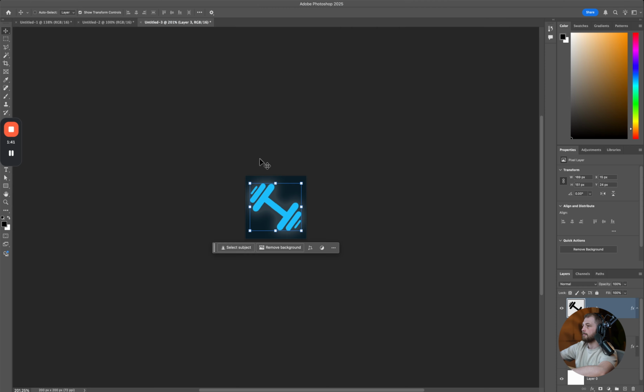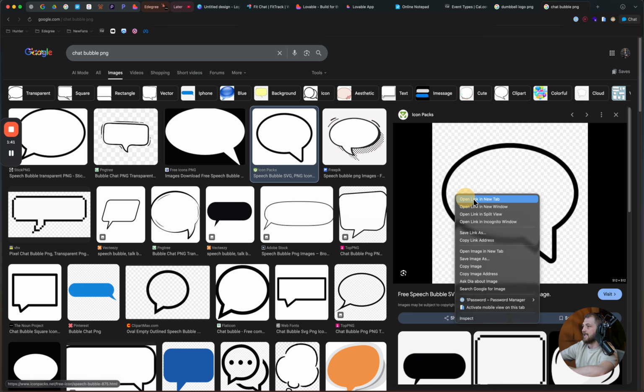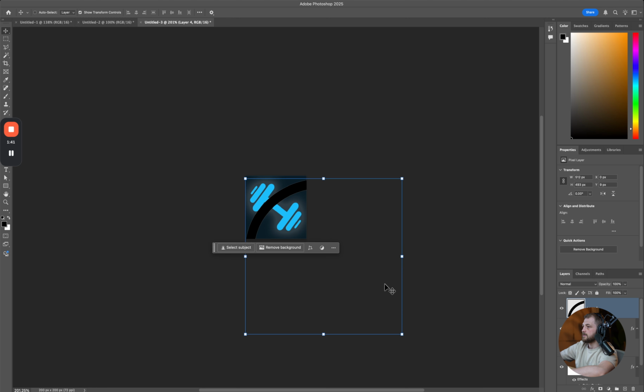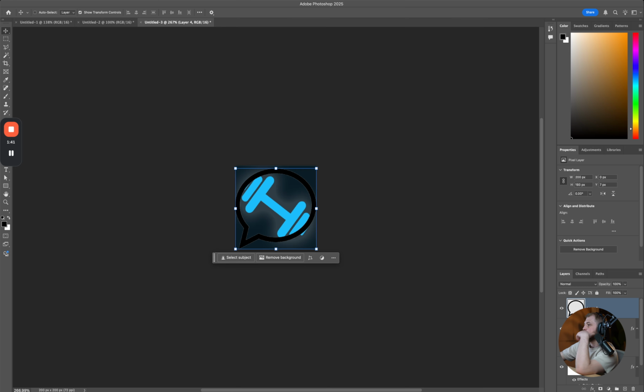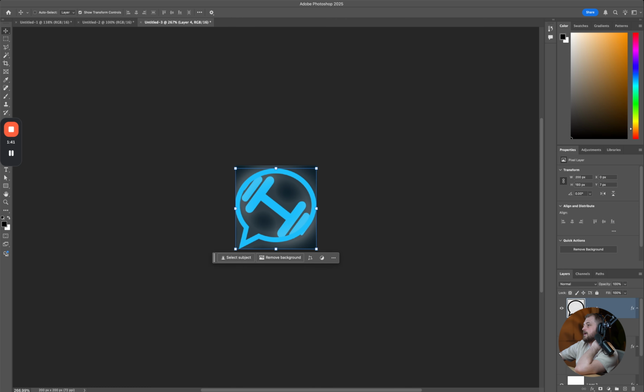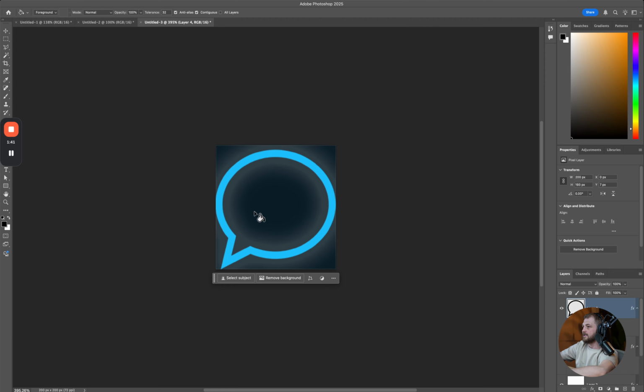export logo 1. Then we'll do a chat bubble, and we're gonna give it the same scheme. I don't want one that's like a PNG, but it's fine for now. So we're gonna shrink this to the same size as the thing that's in it. We're gonna give this the same color overlay and the same outer glow. We're gonna hide this, and then I like the idea of filling this in, to be honest.